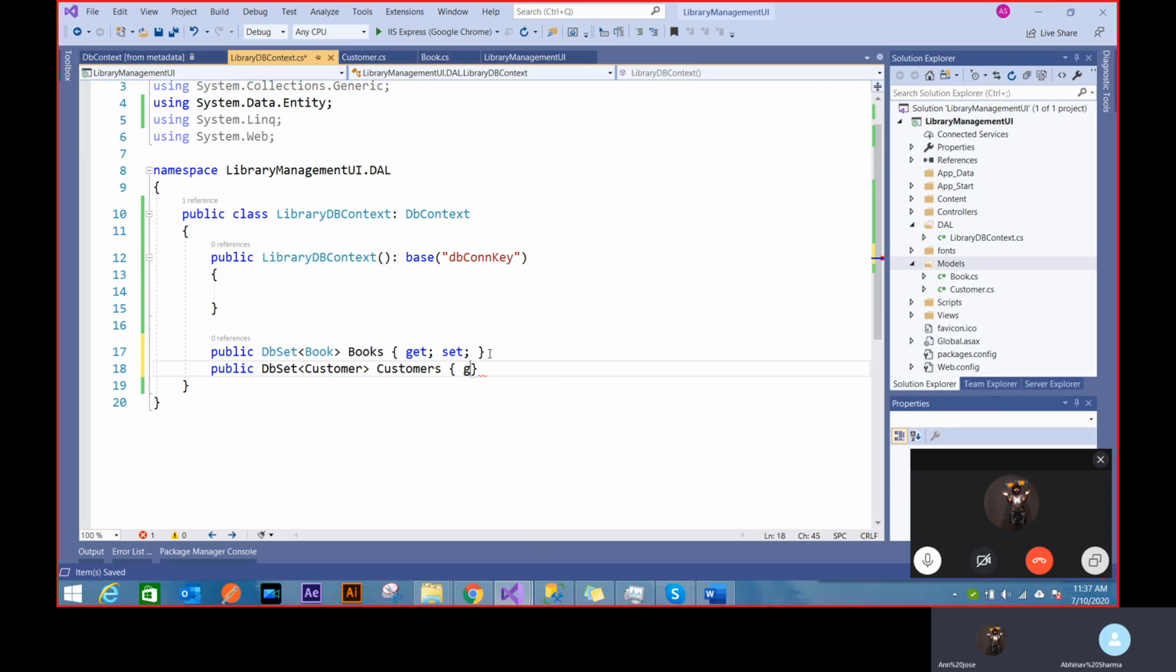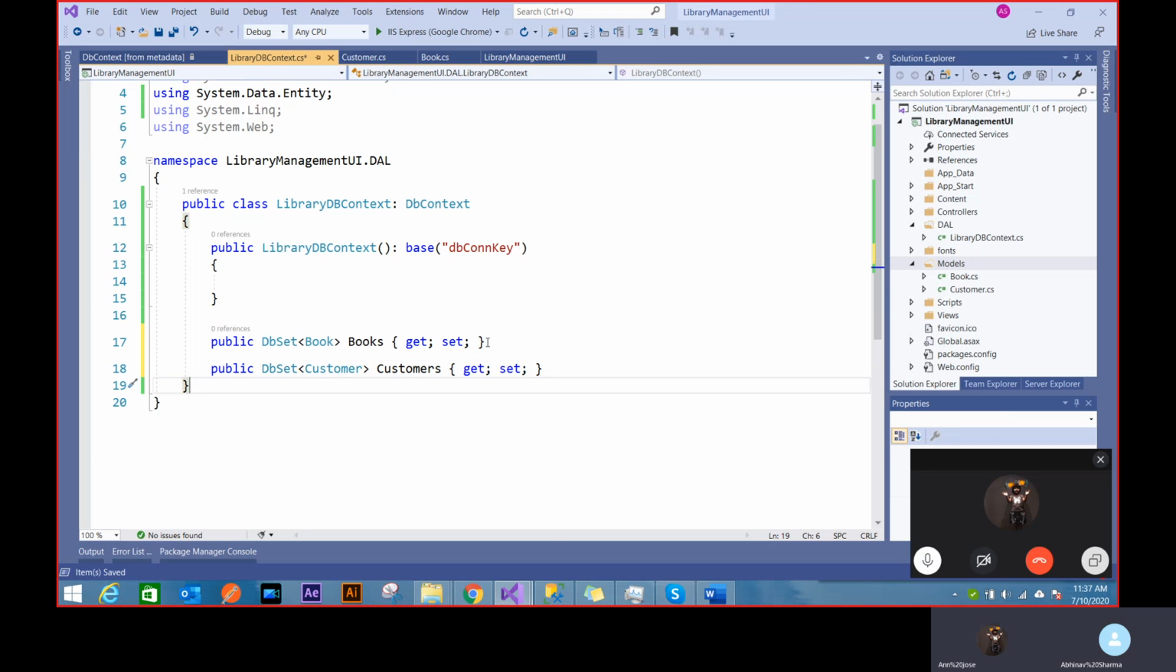Customers, and I will call it customers. So you can think that my table name won't be book, it'll be books. My table name won't be customer, it will be customers. If I make it book, then it becomes a class. It'll start causing me error. I have to call it a collection of something, right? So it'll be books, it'll be customers.